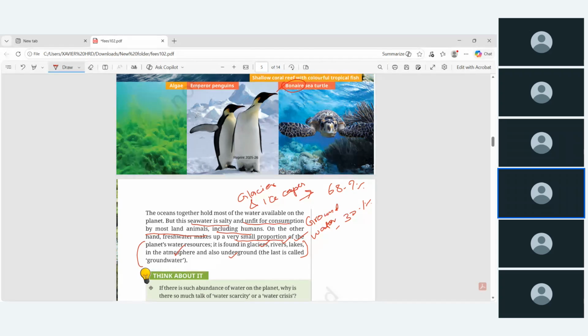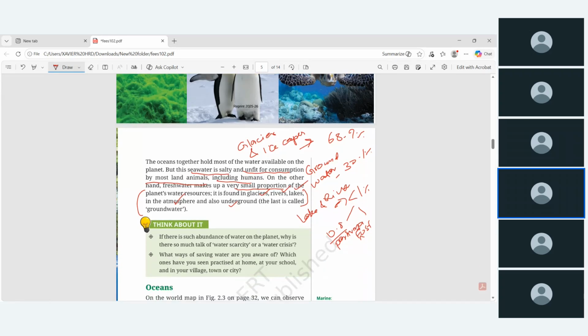And the surface water like lake and river has less than 1%. In that less than 1%, around 0.8% is in the form of permafrost. Permafrost, that is, an underground layer full of ice. So that is called permafrost.